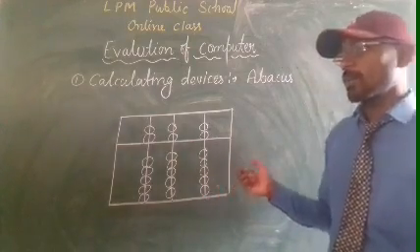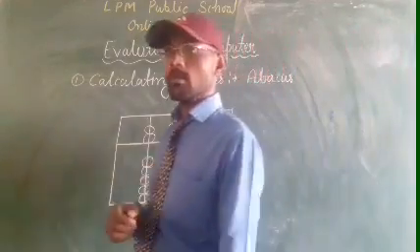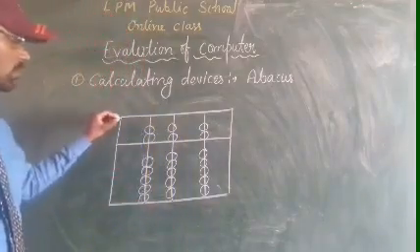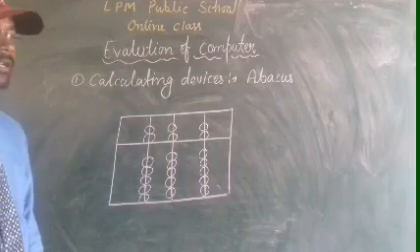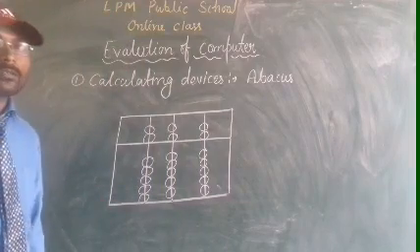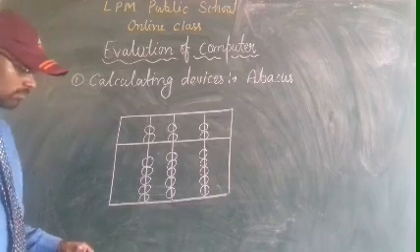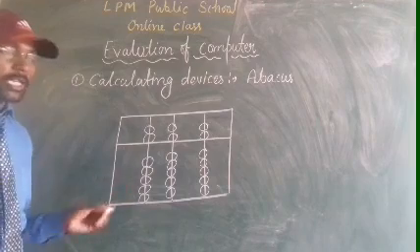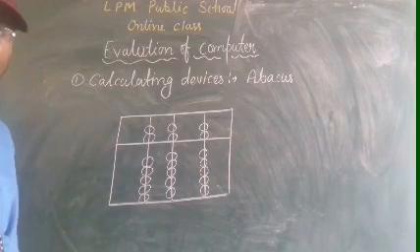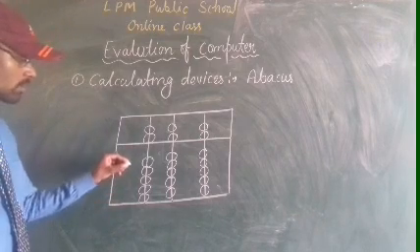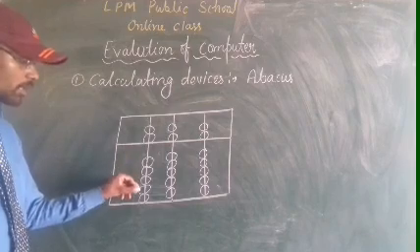Abacus was made up of a wooden frame with beads. Here you can see these are the beads.